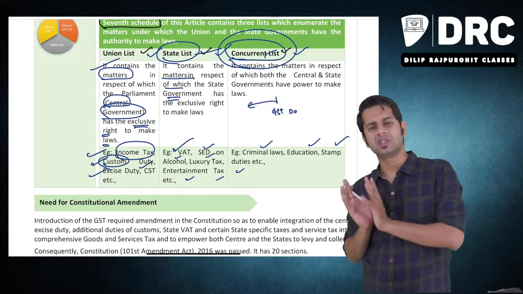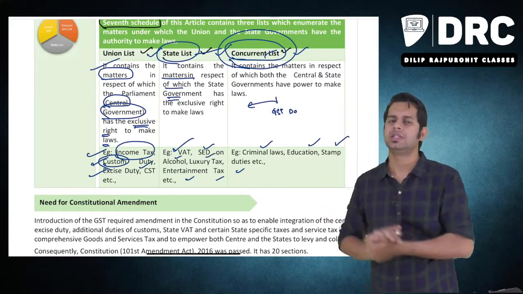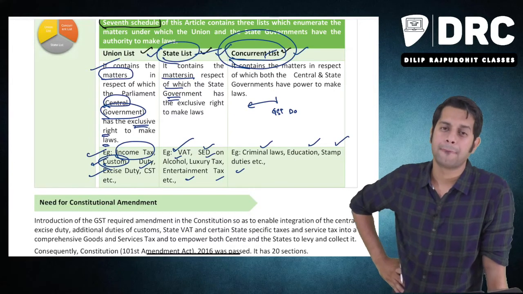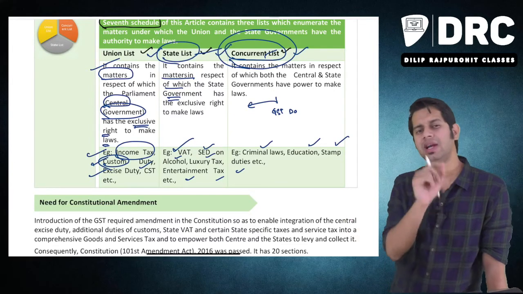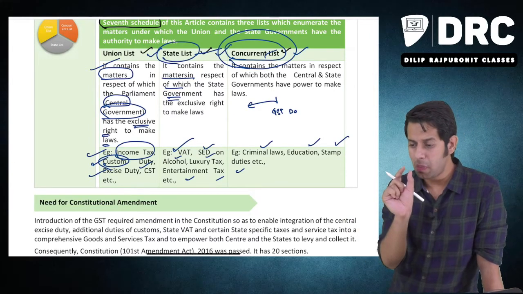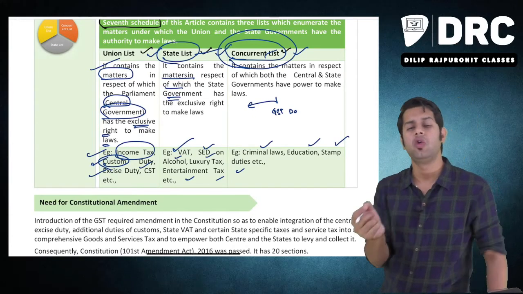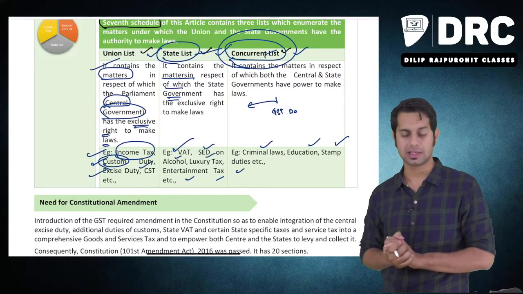Similarly, there was something which was there in the state list. The power was only with the state government. Meaning there was no article in our constitution which was telling that both the central government and state government can jointly levy taxes.